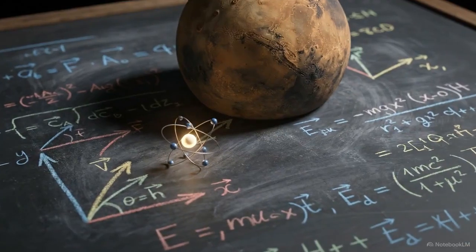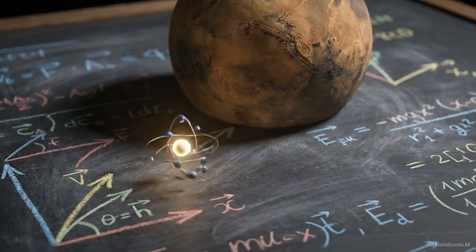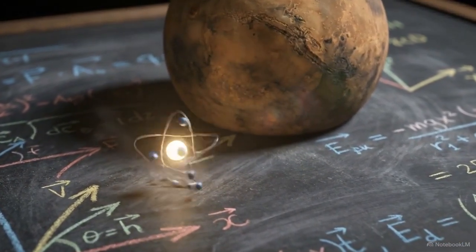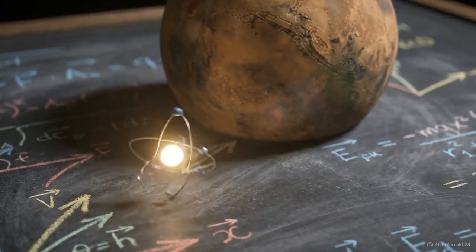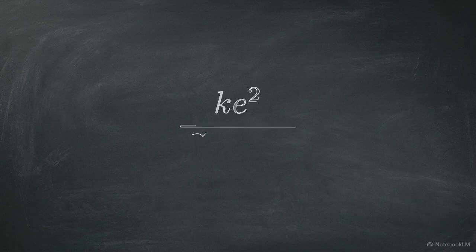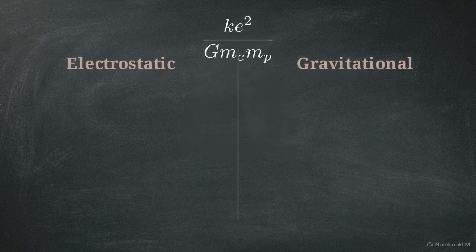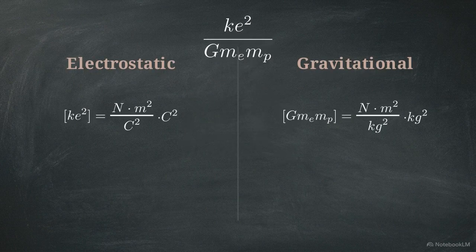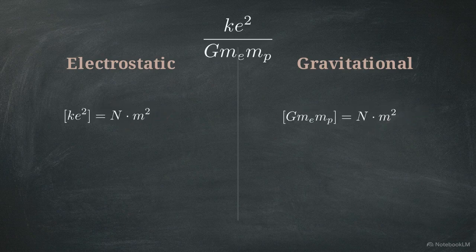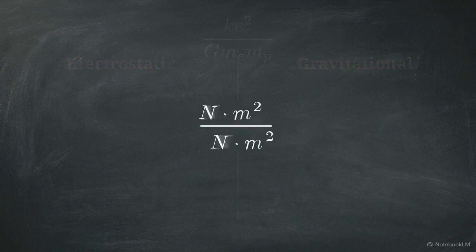We can subject this electrostatic model to an ultimate physical test by comparing its raw power directly against gravitational mass. This sets up the benchmark ratio. We divide the Coulomb constants for an electron-proton bond by their gravitational constants. To prove we can compare them, we expand into base SI units and cancel newtons, meters squared, coulomb squared, and kilogram squared. The units cancel out entirely.